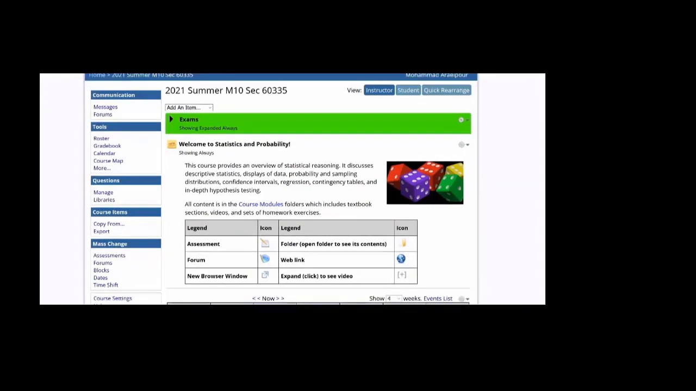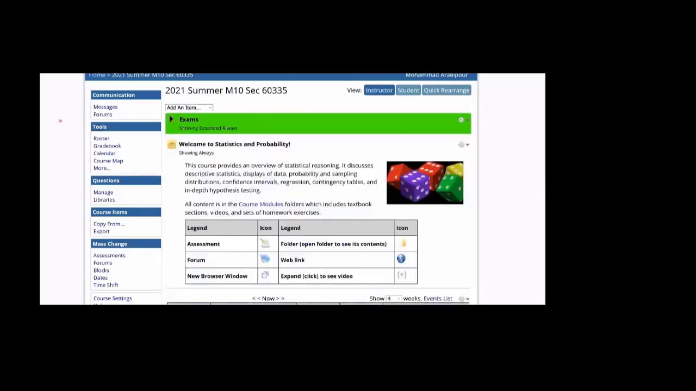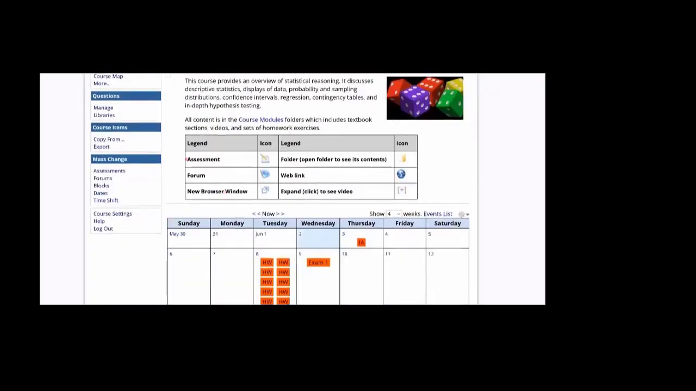So you're here in My Open Math. At the very top, you see exams. The reason I put it at the top is that in the past I've seen students having problems finding it, and they are all timed, they have due dates, and they are password protected. Then in the beginning, welcome to Statistics and Probability. There is some legend explaining what each symbol stands for.